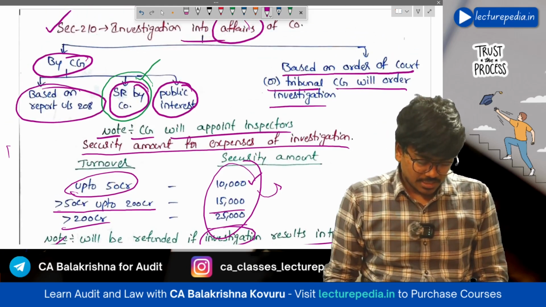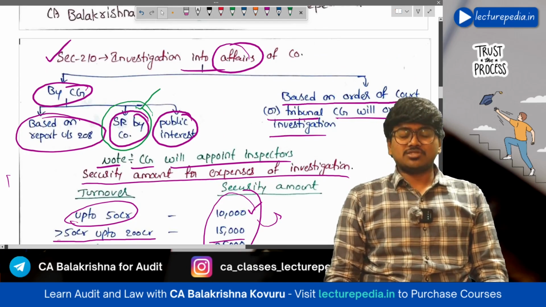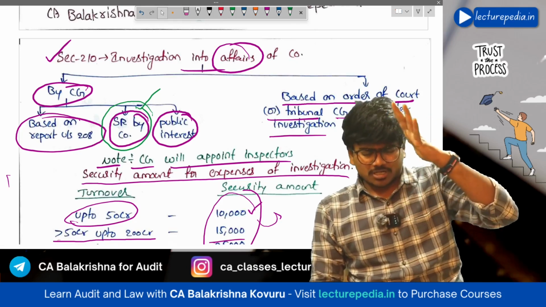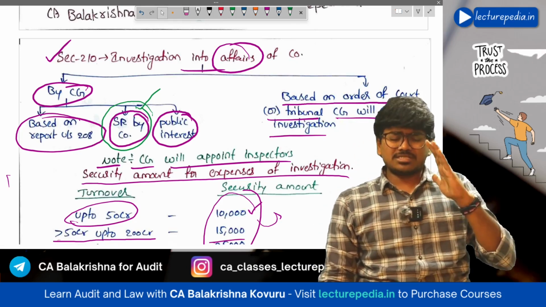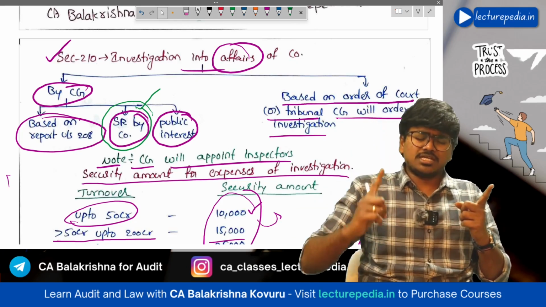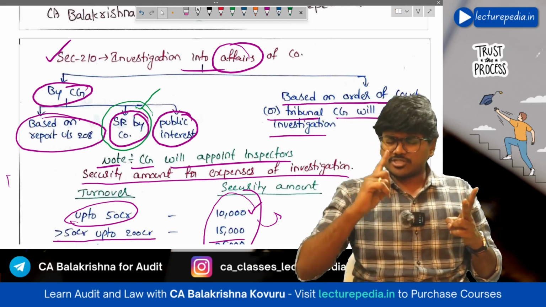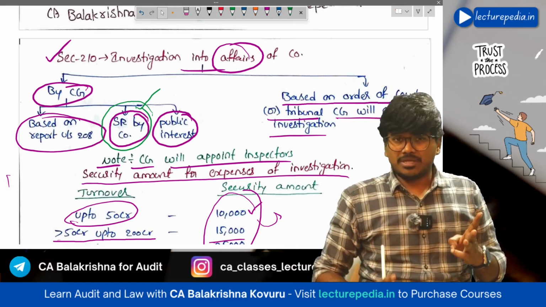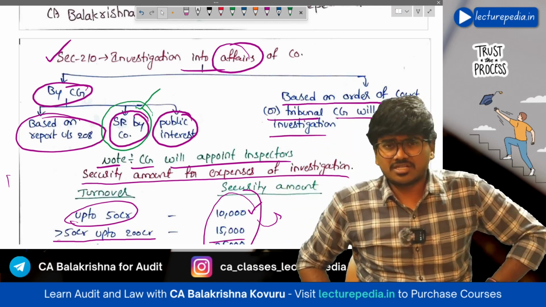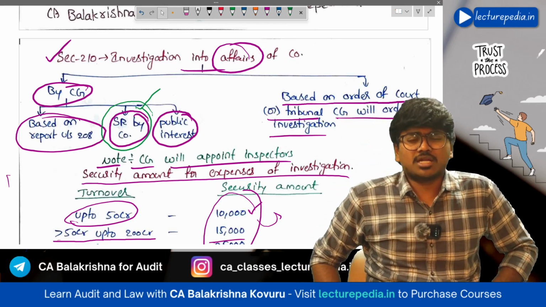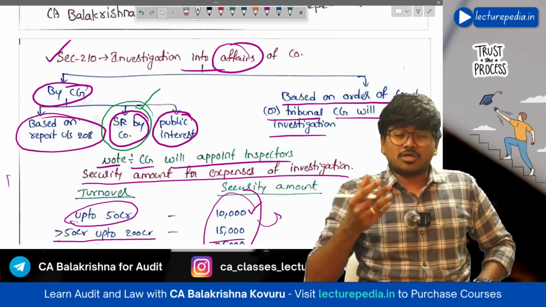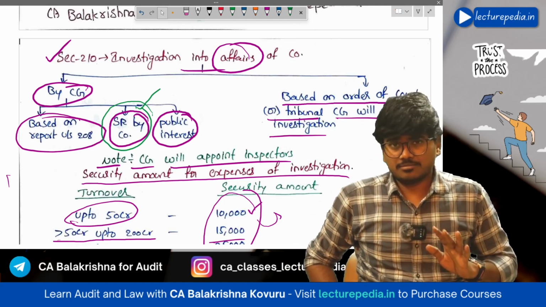That is investigation into affairs of the company, section number 210. So who has the power to conduct investigation into affairs of the company? The central government has the power. What is the triggering point for the central government to order for the investigation? Based on the inspector's report under section 208, or based on general meeting special resolution of the shareholders, or suo motu in the public interest, or based on order of court or tribunal. In case of shareholders' request for the investigation, a certain security deposit amount will be taken. However, such security deposit will be refunded to the shareholders if prosecution has been done because of that investigation.